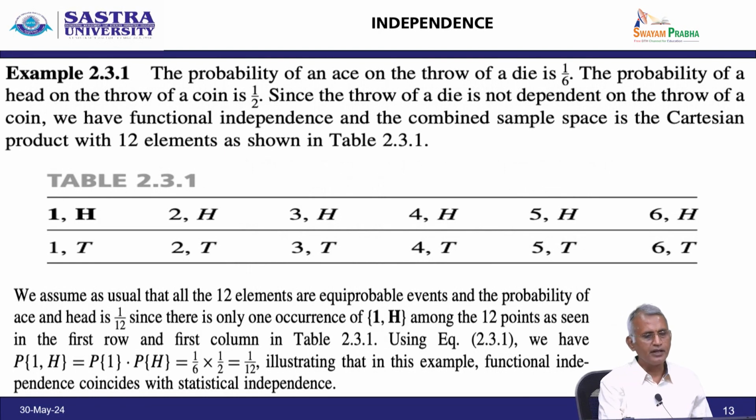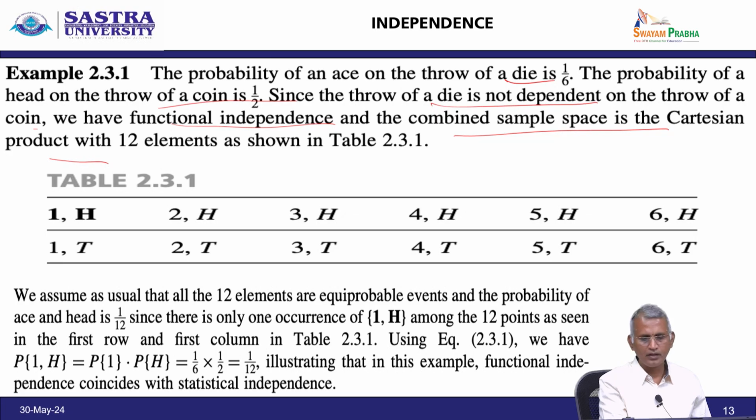Next, based on the independence, some more examples we have to discuss. The probability of an ace on a throw of a die is 1 by 6. The probability of head on the throw of a coin is 1 by 2. Since the throw of a die is not dependent on the throw of the coin, we have functional independence and a combined sample space in the Cartesian product of 12 elements as shown in the table.